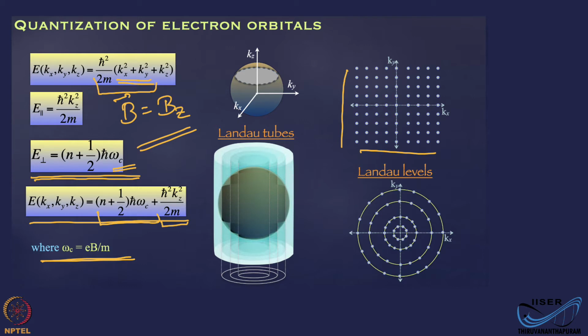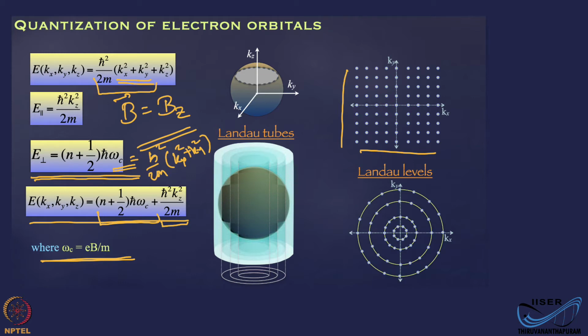So the condition is kx square plus ky square should be a constant, that is given by (n plus 1/2) h bar omega c. So E perpendicular, this is nothing but, originally it was h bar square by 2m into kx square plus ky square. That was this term originally, right?